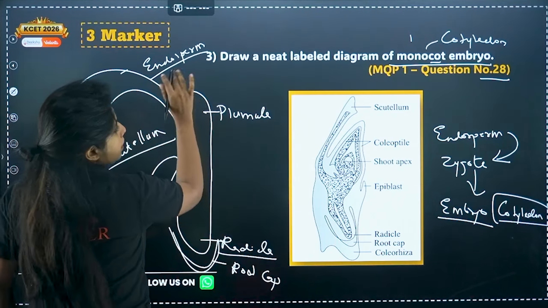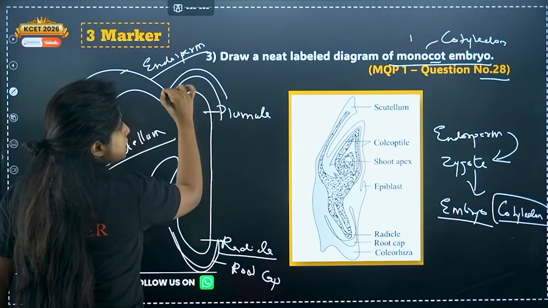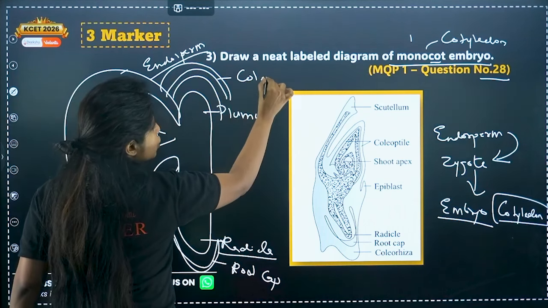And my dear children, monocots have some additional things above the plumule. You call it the coleoptile.